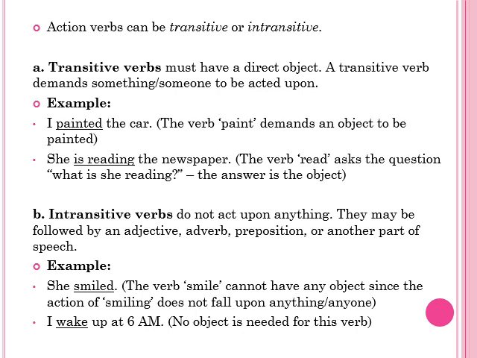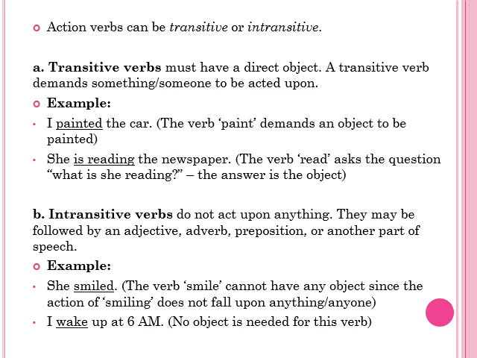Transitive verbs must have a direct object. A transitive verb demands something or someone to be acted upon. For example, I painted the car. I painted what? The demand is that the car is painted. Car should be mentioned there. She is reading the newspaper. What is she reading? She is reading the newspaper. So the object should be mentioned. In that case, it is a transitive verb.